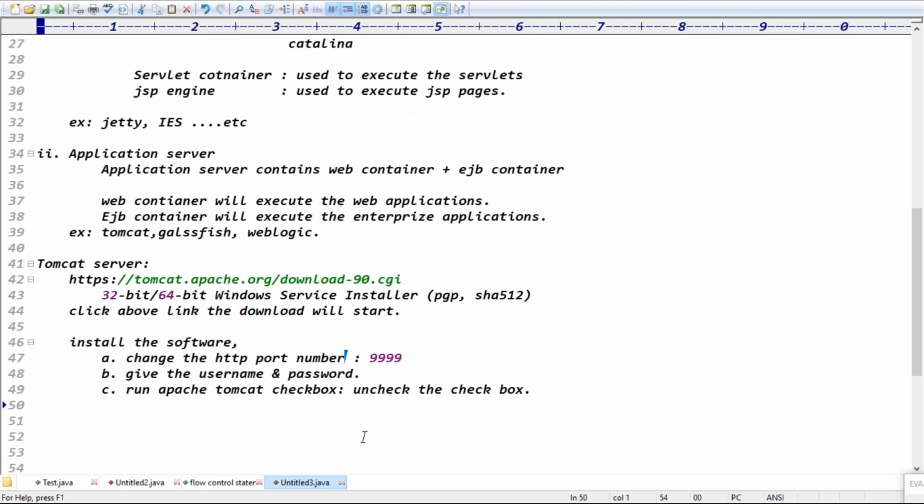Exactly, guys. Once the installation process is completed, guys.